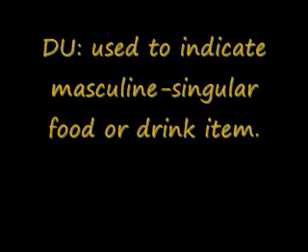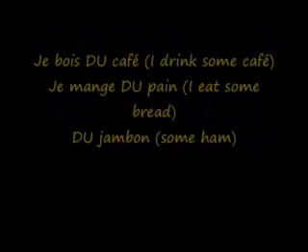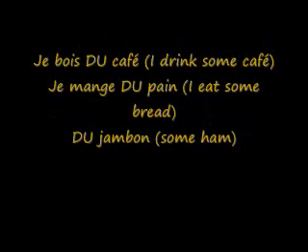So let's begin with the partitive article du. You use du when the food or drink item is masculine, only masculine. This is when you will use du as a partitive article. For example, je bois du café. I drink some coffee. Je mange du pain. I eat some bread. Du jambon. Some ham.